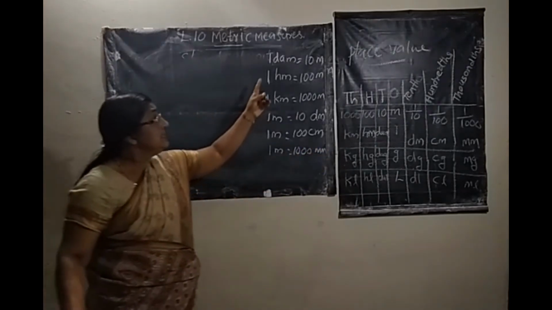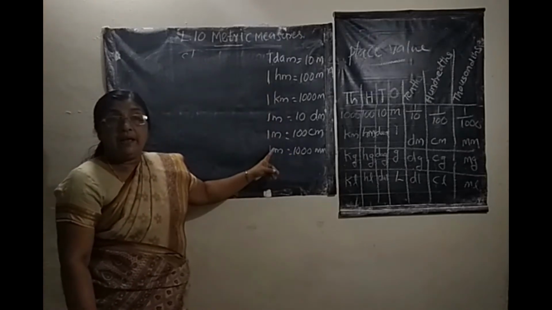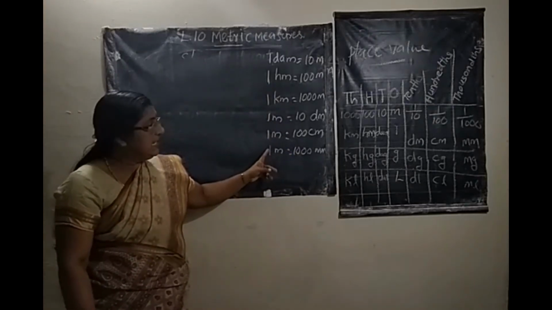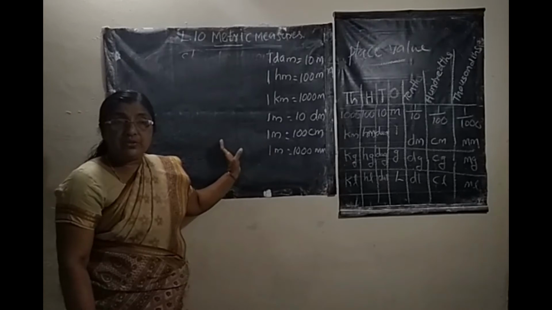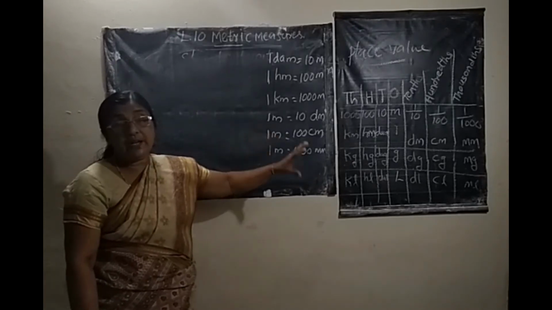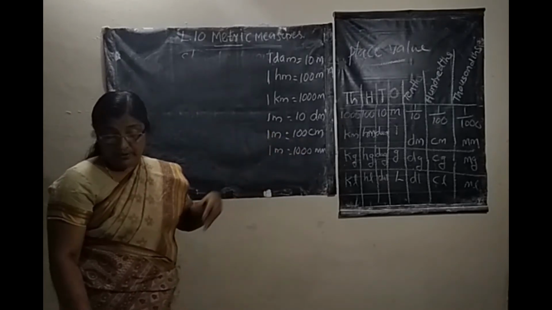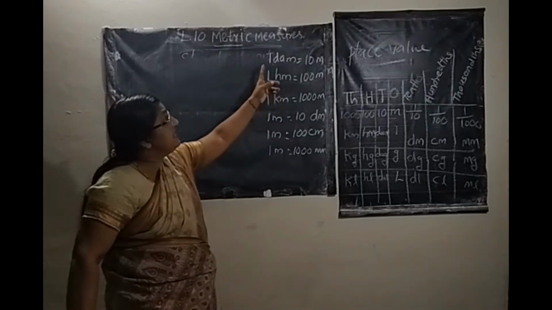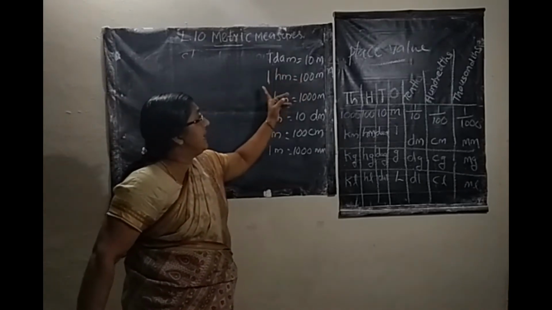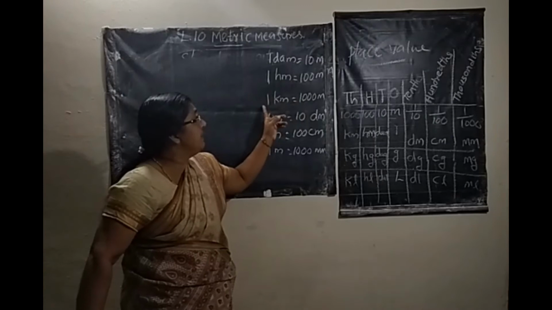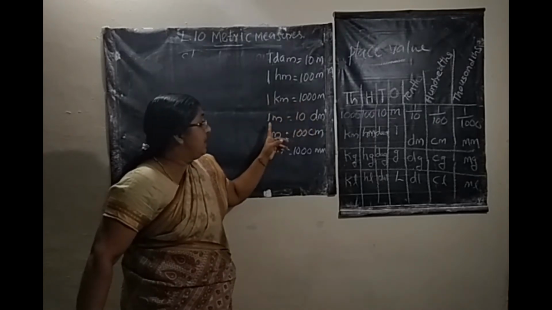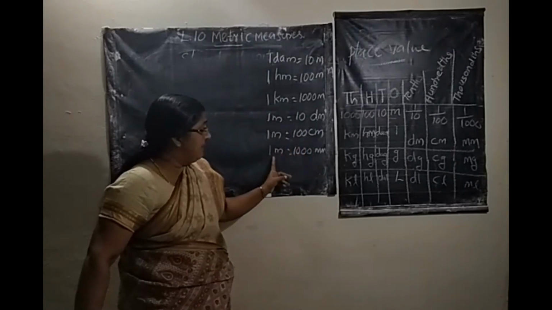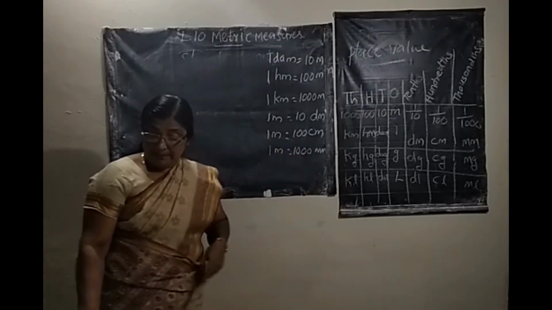Study this table, then only can we convert easily from a smaller unit to a higher unit and from a higher unit to a smaller unit. Study this: 1 decameter, 10 meter, 1 hectometer, 100 meter, 1 kilometer, 1000 meter. 1 meter, 10 decimeter, 1 meter, 100 centimeter, 1 meter, 1000 millimeter.